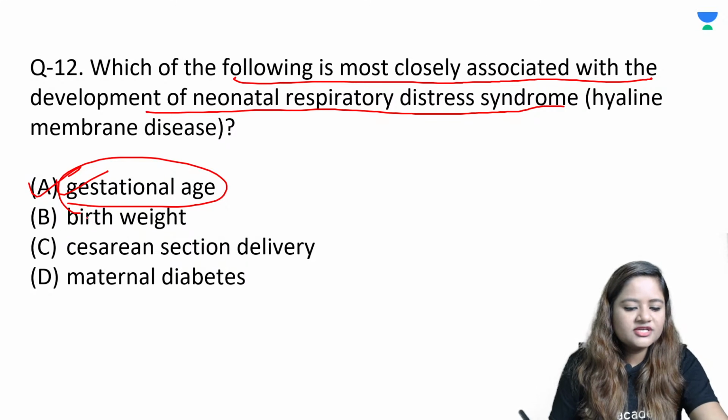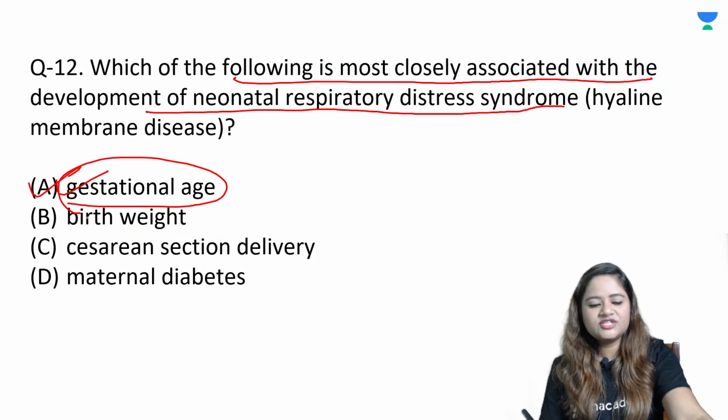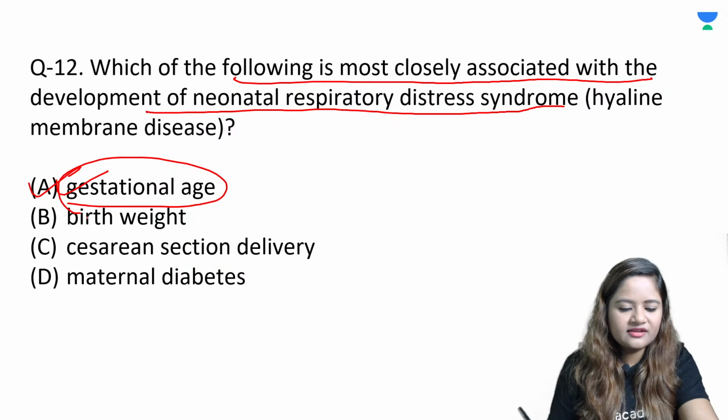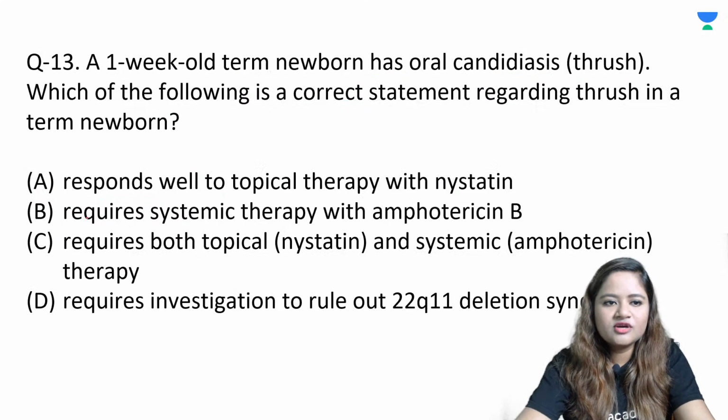All these neonatal complications are common in premature babies, and gestational age is a very important deciding factor for what is going to be the outcome of complications.